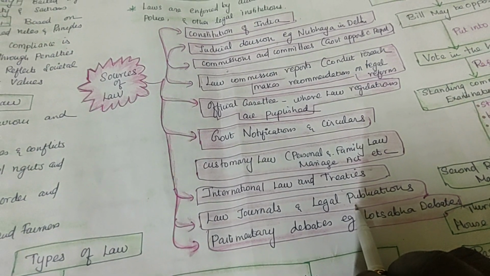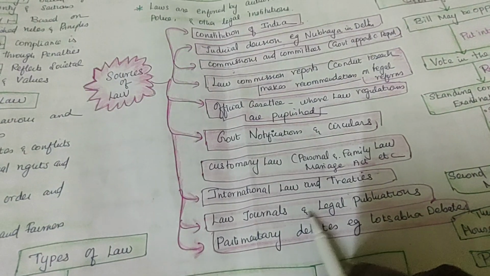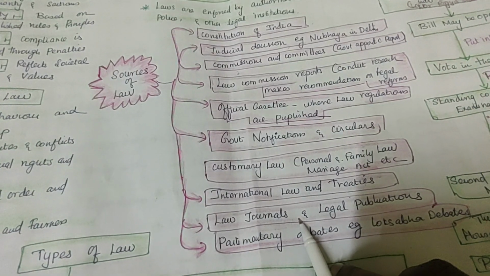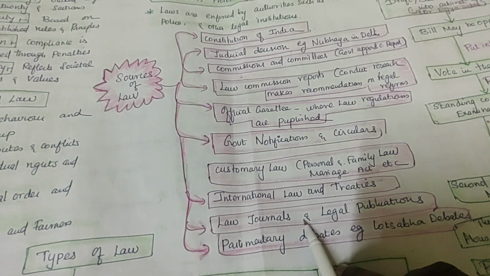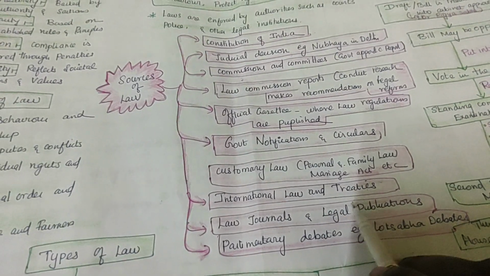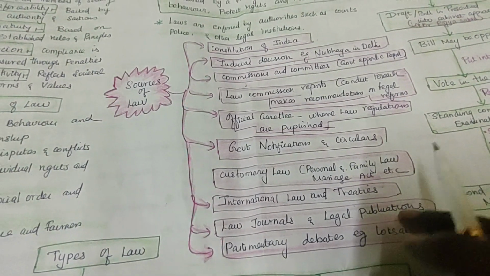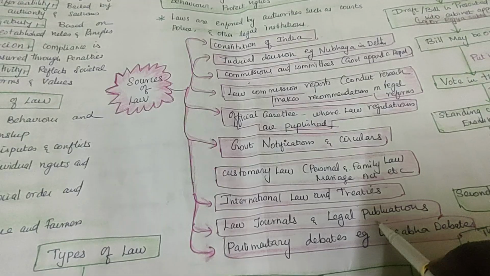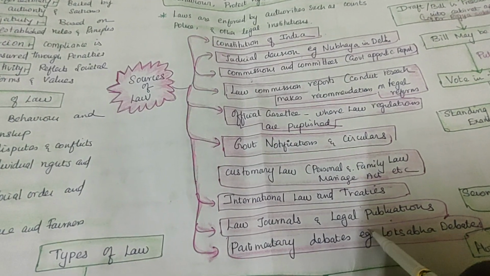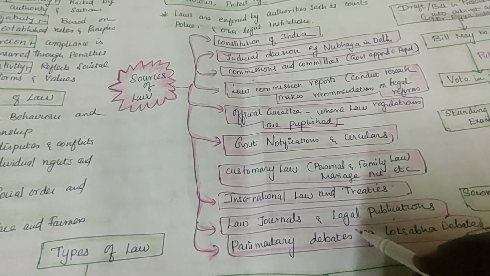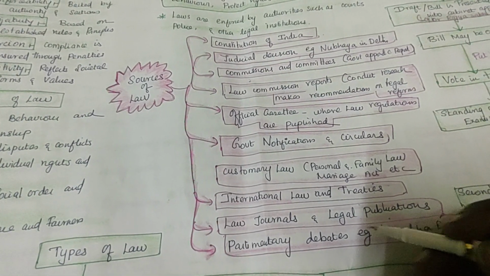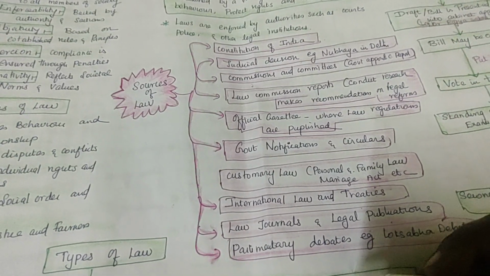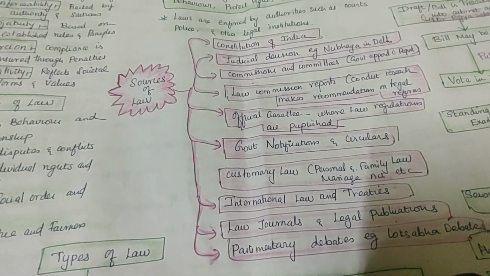And then law journals and legal publications. Like how we have international nursing journals, we have law journals. These law journals clearly tell about what court proceedings are going on, what special cases there are, juvenile delinquency, some peculiar cases, reports and all the judgments, everything will be there. So these publications will be helpful to the judges, high court judges and supreme court judges, when giving a judgment. These judgments, gazette notices, gazette reports, commission's reports, all will be helpful as sources of law.